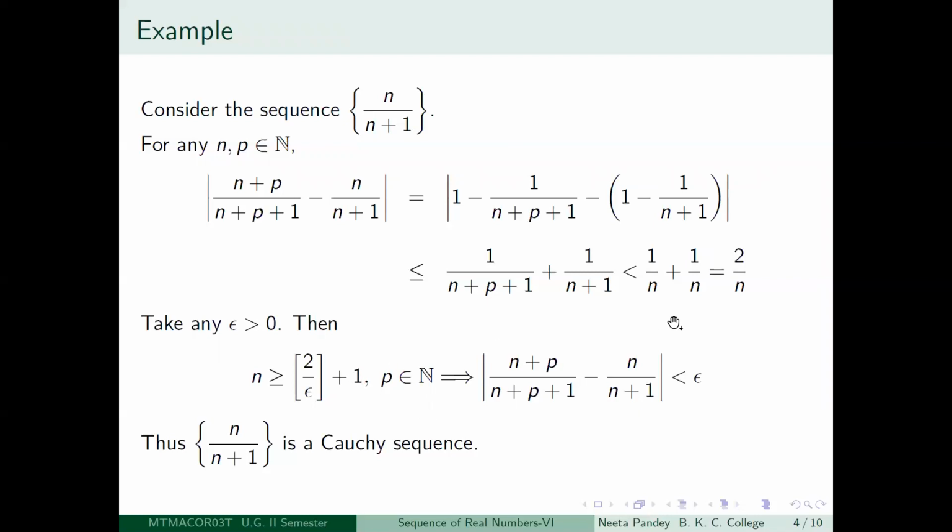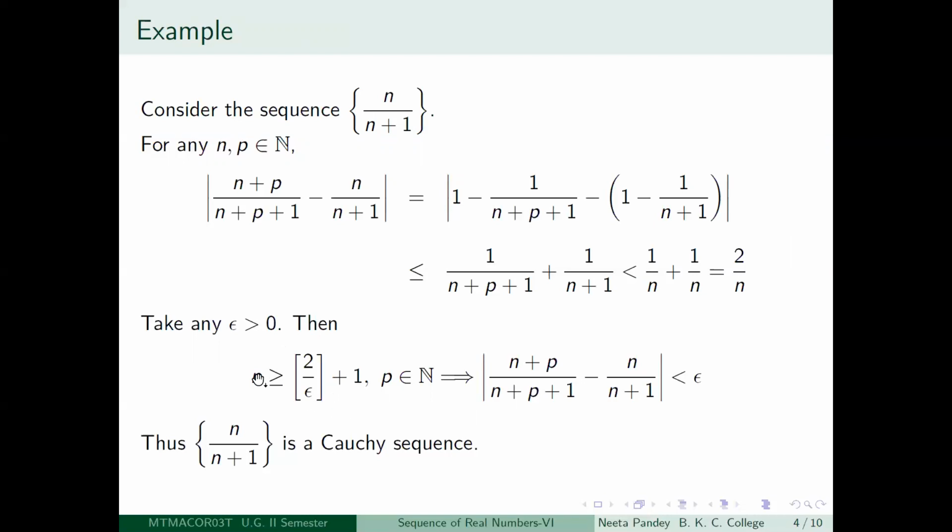So again, as before, you are at the same stage. You have 2 by n, and you want this to be less than epsilon, so you want n to be greater than 2 by epsilon. Since 2 by epsilon is a positive real number, if you look at floor of 2 by epsilon plus 1, that is a positive integer.